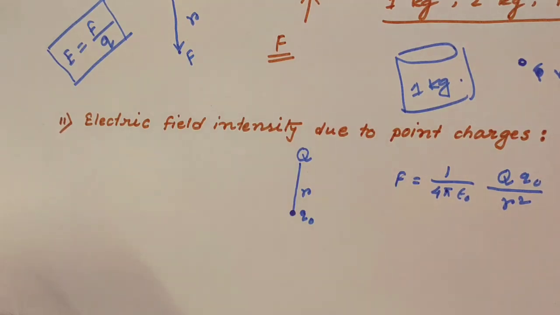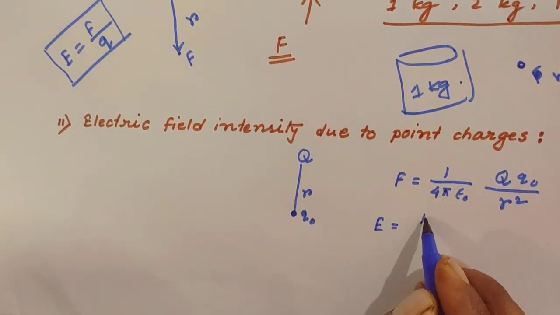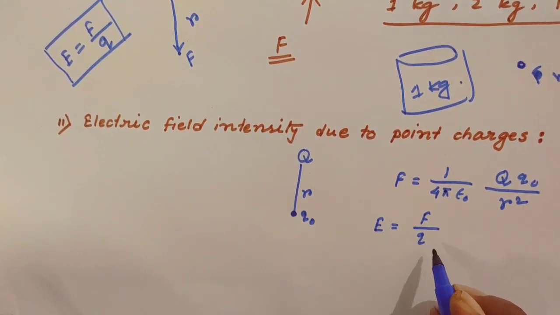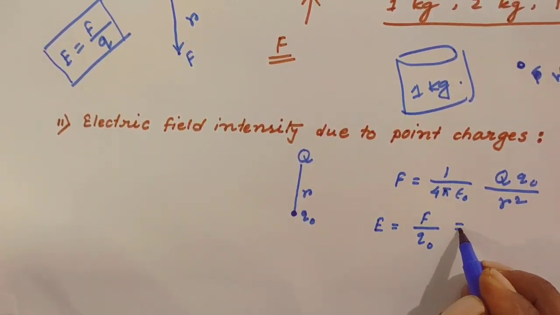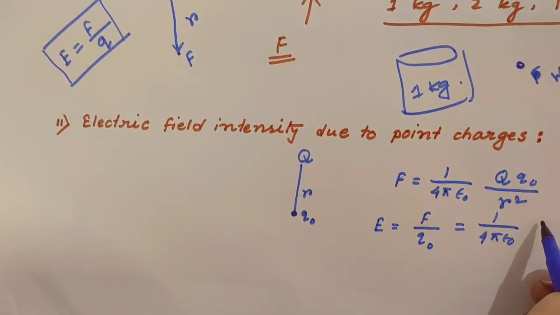Now from the definition, the electric field is given by force per unit charge. Therefore it equals 1 by 4 pi epsilon naught Q by R square.